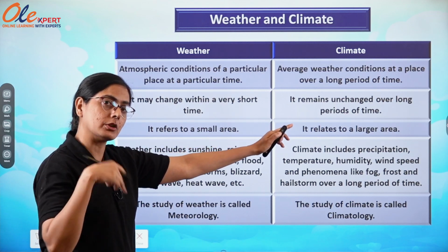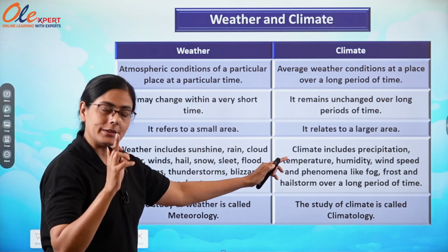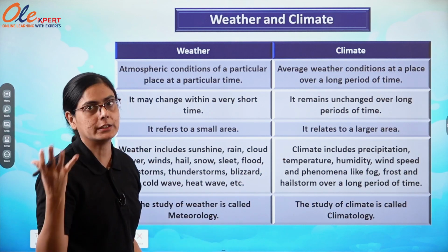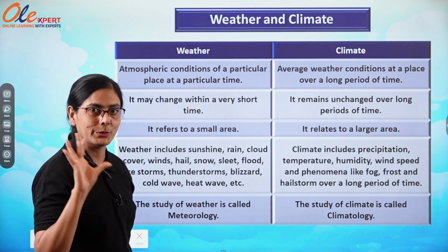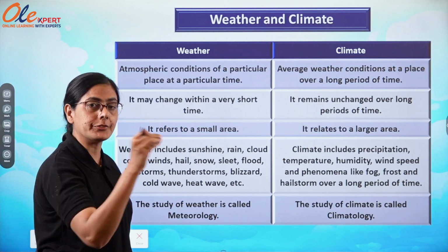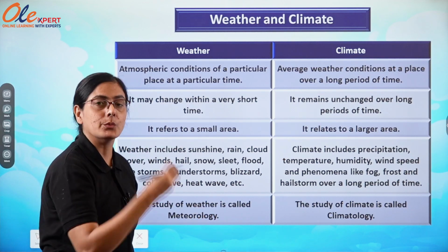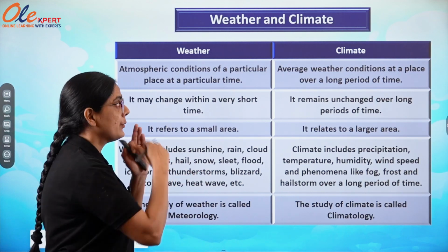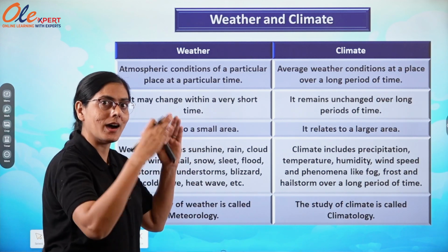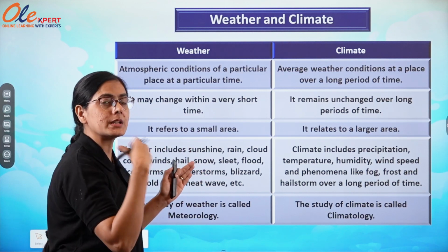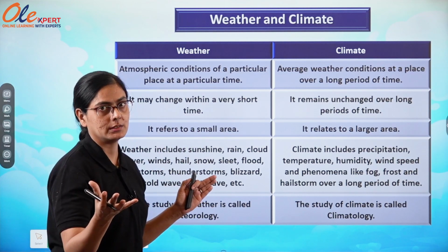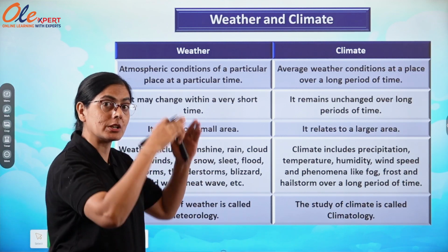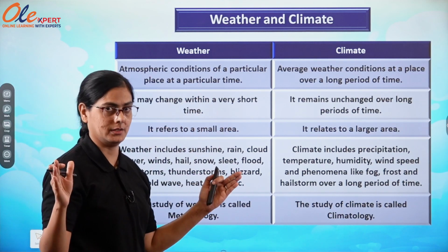What is the climate of this country? We are never talking like this: what is the weather of the country? Never ever. Okay. What is the weather of your city? What is the weather of your village? Okay. But when we are talking about a country, a large area, then what is the climate of this country? What are the climatic zones of a particular region? Means we are talking about a large area.